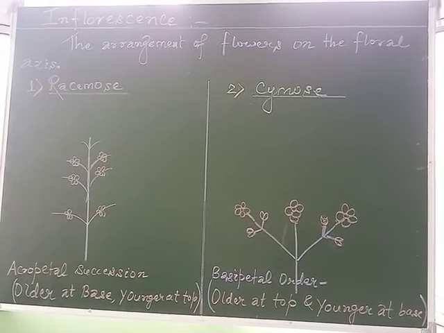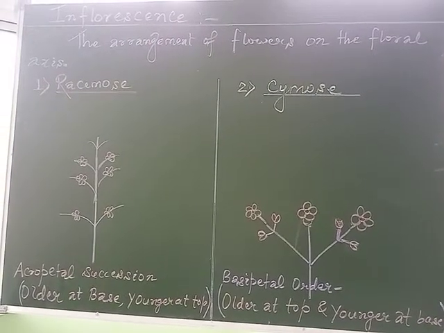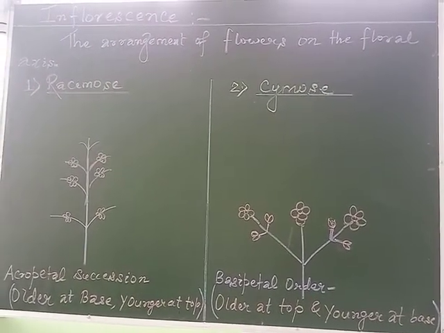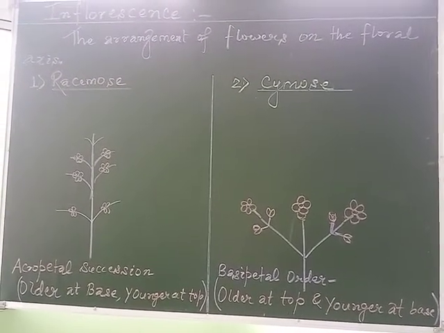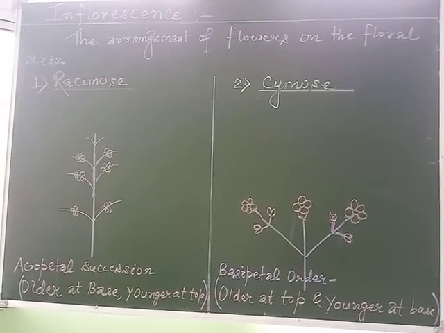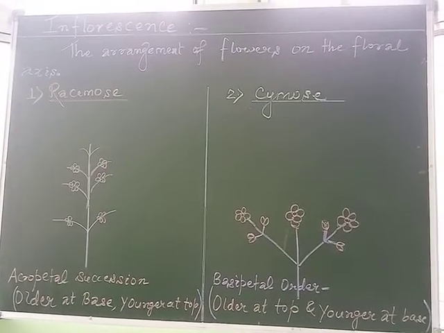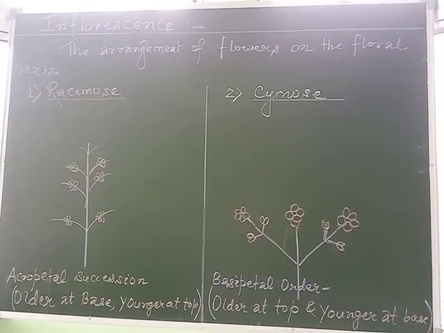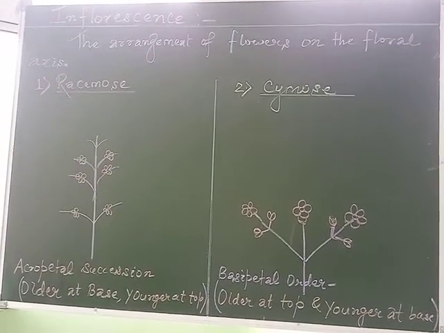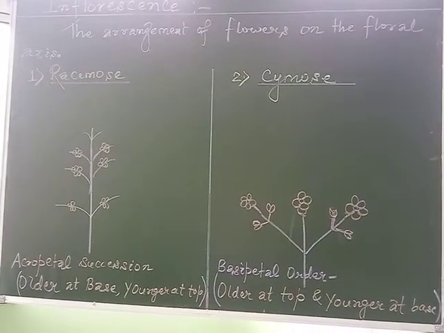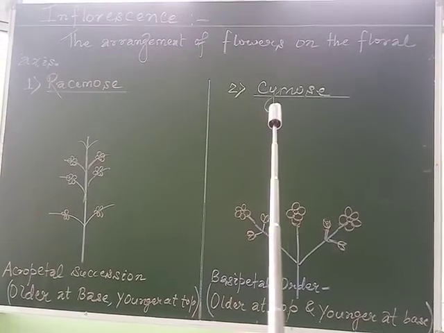So, we may observe around ourselves. There, we may find different types of arrangement of the flowers on the floral axis. As we know, the flower is a modified shoot, where the shoot apical meristem changes to form the floral meristem. And as far as inflorescence is concerned, it is of two types: racemose and cymose type of inflorescence.